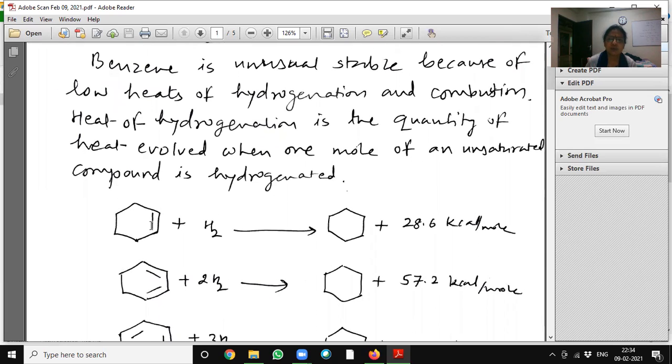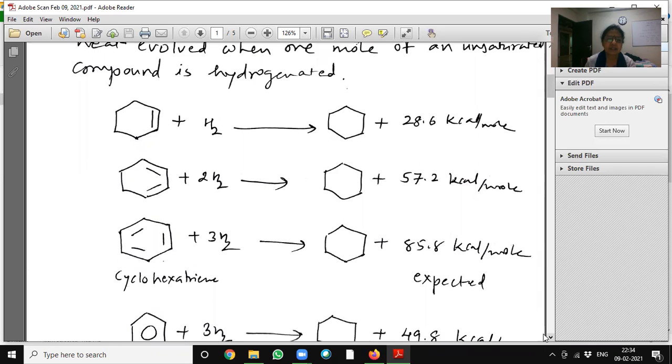See here, cyclohexene, 1 mole of hydrogen. When it is hydrogenated, it will evolve 28.6 kilocalorie per mole. Cyclohexadiene, 2 moles of hydrogen, it will liberate 57.2 kilocalorie per mole.